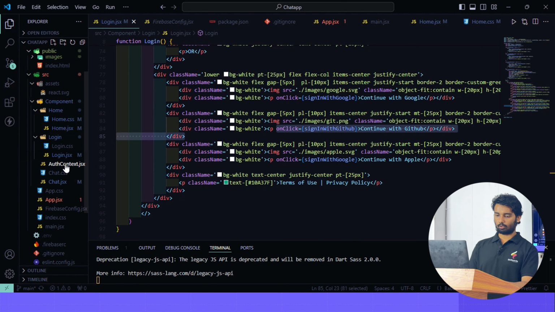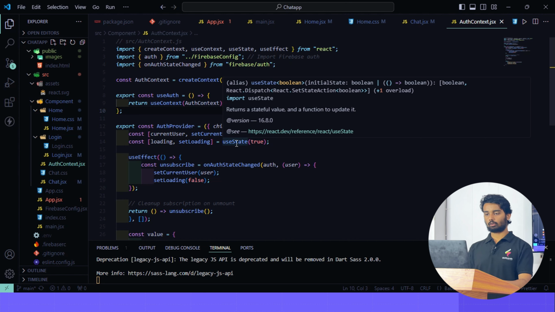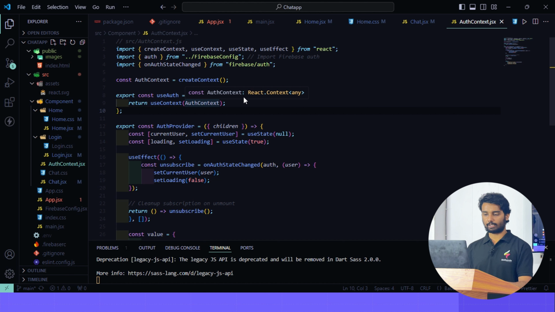Now we move on to auth context. In the auth context file, there is a hook, useContext, which is a global object. It is used to pass state from parent to child.